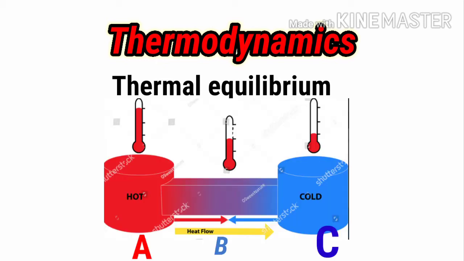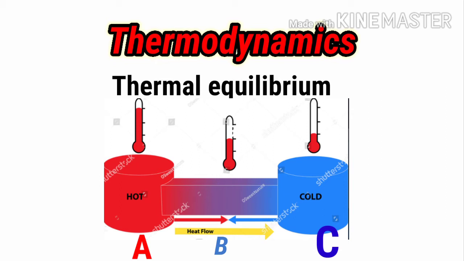Now this thermal equilibrium concept we will understand with the help of this diagram. In the diagram you can see three objects. Suppose all three objects are of iron metal: object A, object B and object C. Object B and object C are connected with an iron bar, so all three objects are connected with each other. Initially the three objects are at the same temperature.